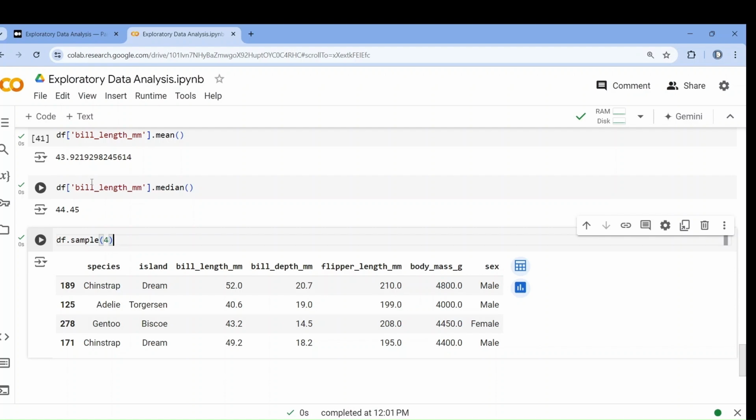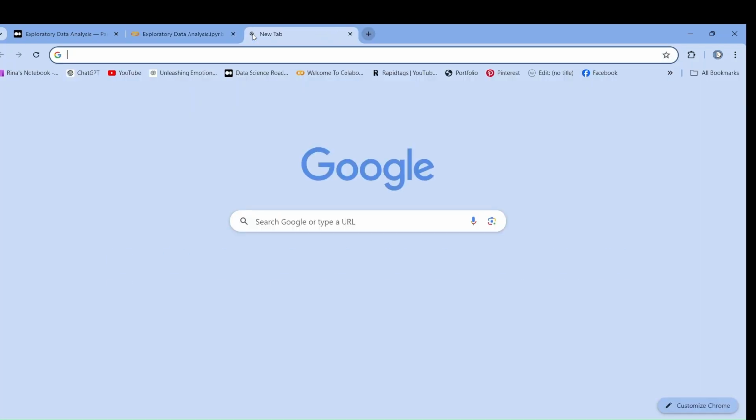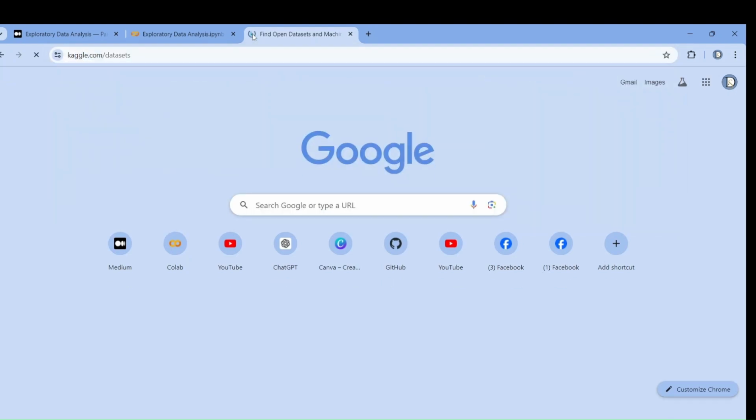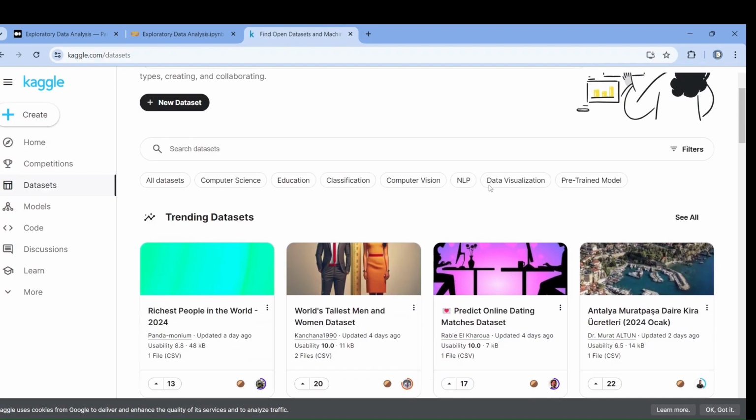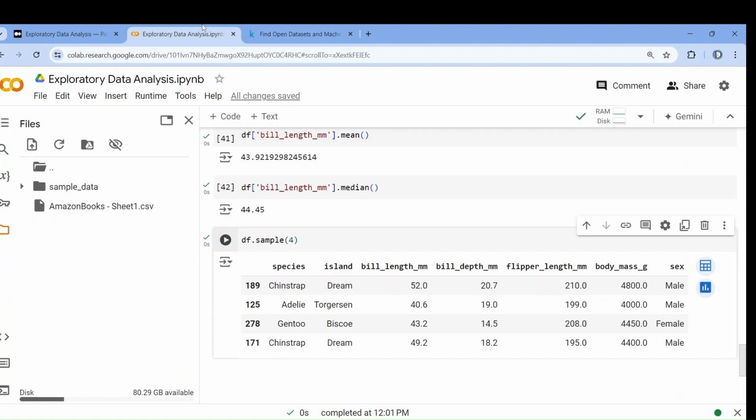Let's do it on another data set also. I have a data set, Amazon book sheets, copy path. I have downloaded this from Kaggle. Let me show you. Kaggle is where you can find data sets. Just create your account if you don't have one. Then you can download any data set and apply different kinds of discovering techniques. You try to understand the data set.